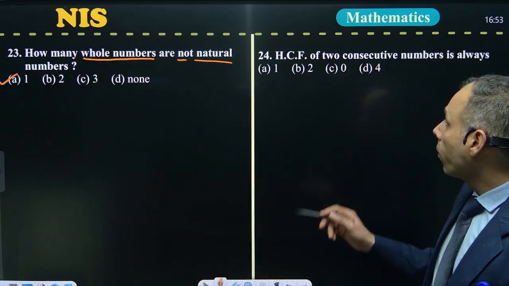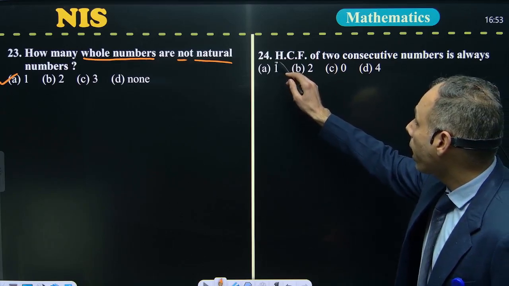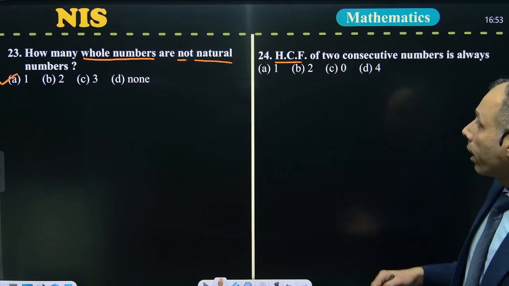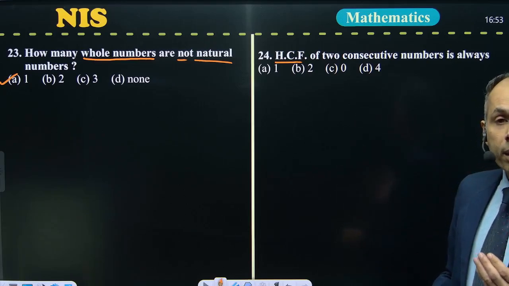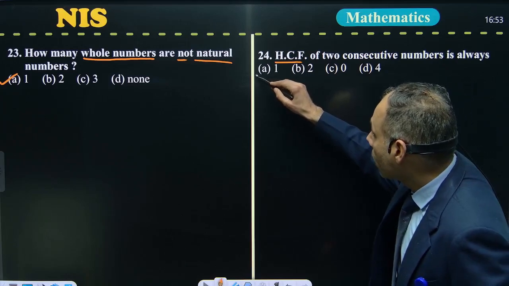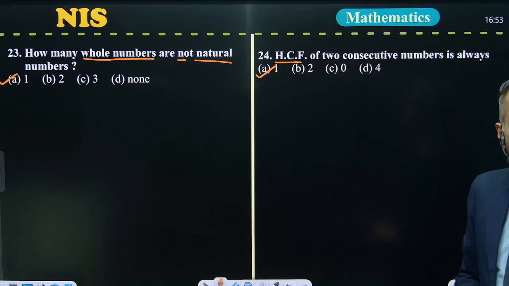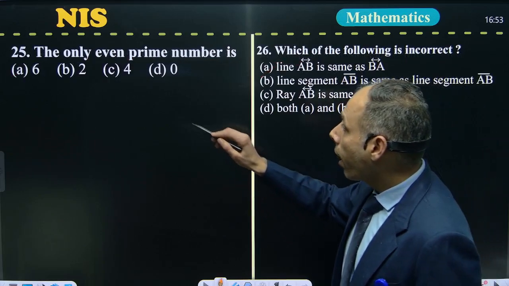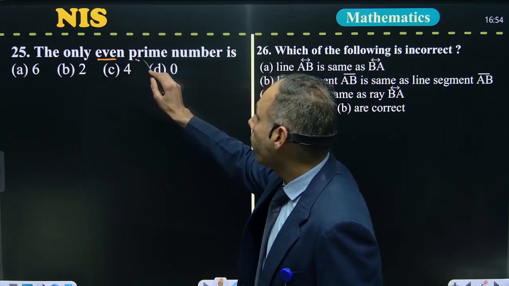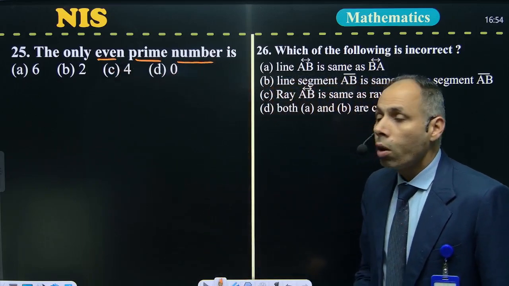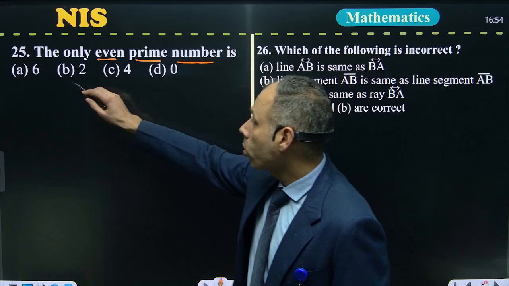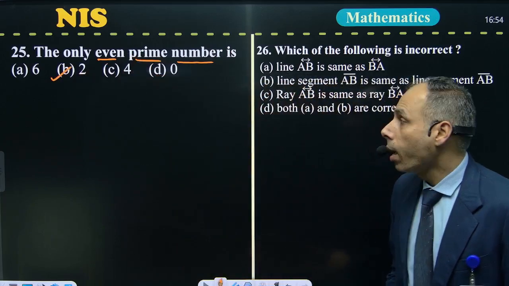Now next question 24. Here we have to tell the HCF of two consecutive numbers, which is always. As you know, there are two consecutive numbers, so the common factor is only 1. So the HCF of two consecutive numbers is 1. Next question, here we have to tell the only even prime number. As you know, the only even prime number is 2. So the answer of this question is B part.